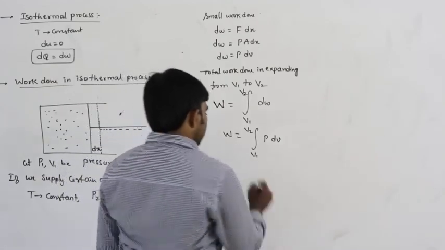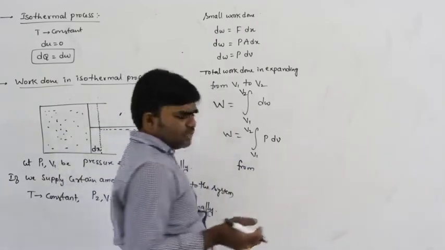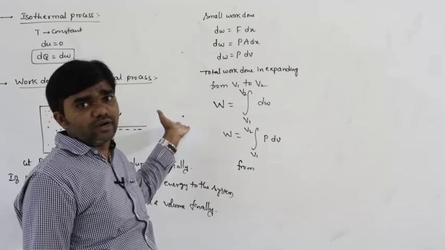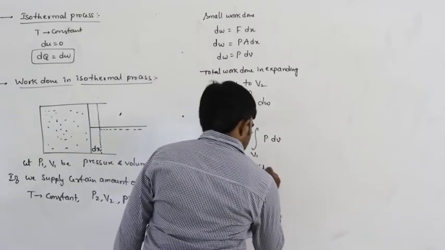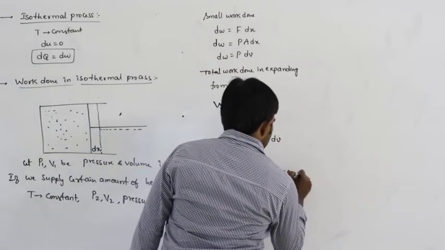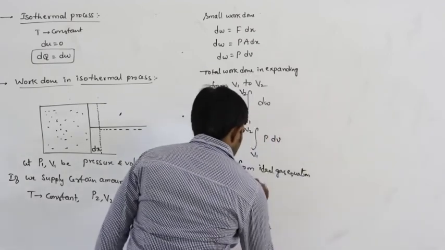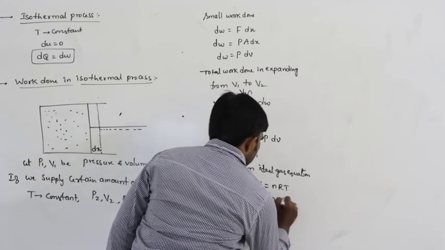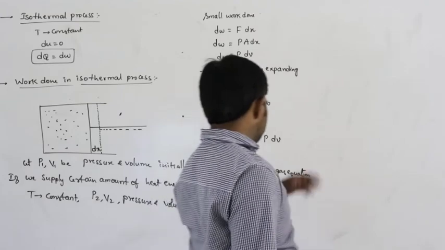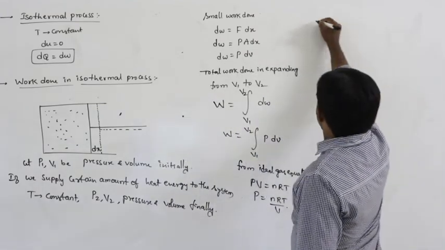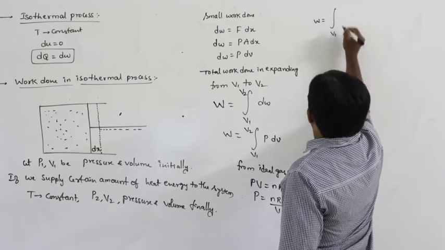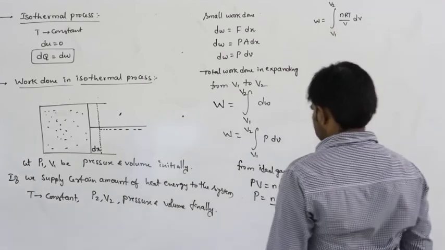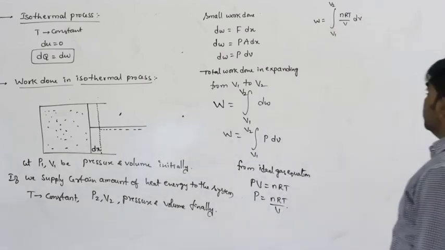But from the ideal gas equation, which holds everywhere, and the isothermal process also holds good only for ideal gases, we know PV is equal to nRT, and P can be written as nRT by V. Therefore, W is equal to the integral from V1 to V2 of nRT by V dV.